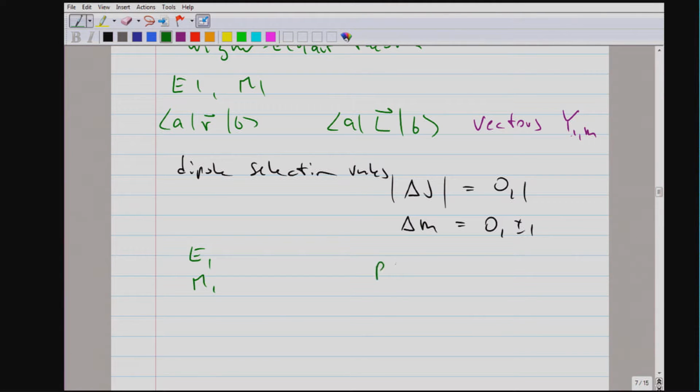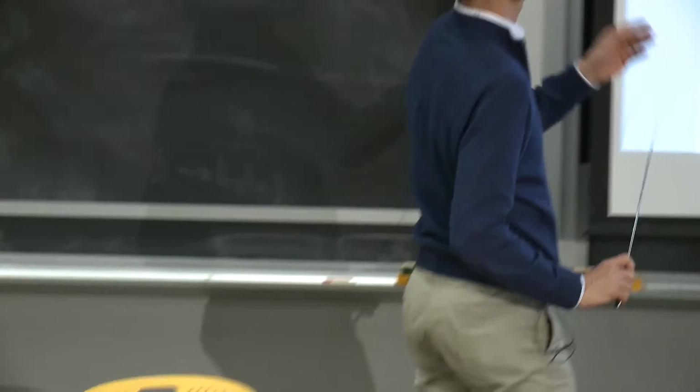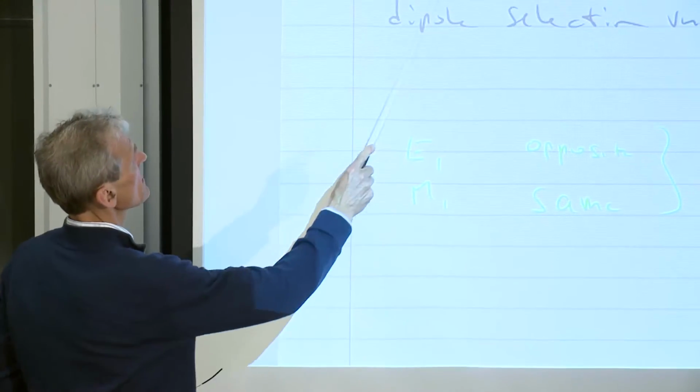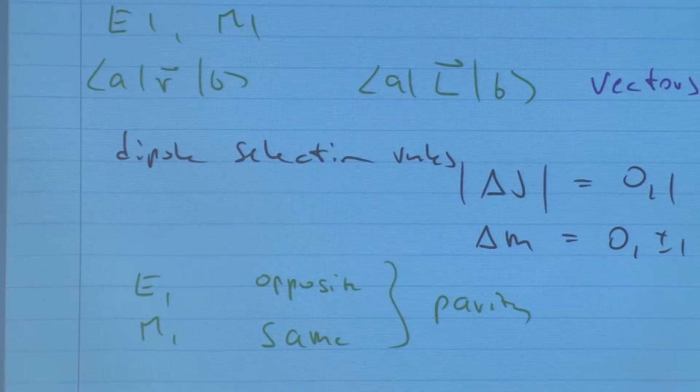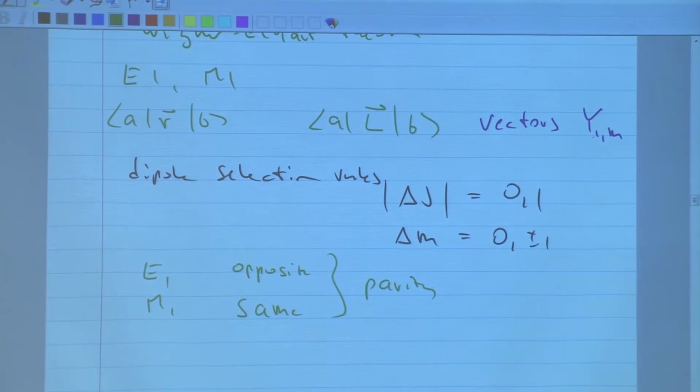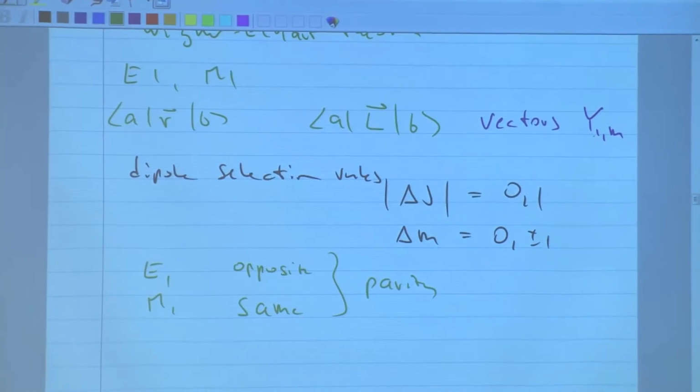Whereas when it comes to the question of parity, we've already discussed that an electric dipole connects 2 states of opposite parity, whereas the magnetic dipole connects 2 states of the same parity. And of course, this comes about because L is an axial vector and R is a polar vector, which have different symmetry when you invert the coordinate system.